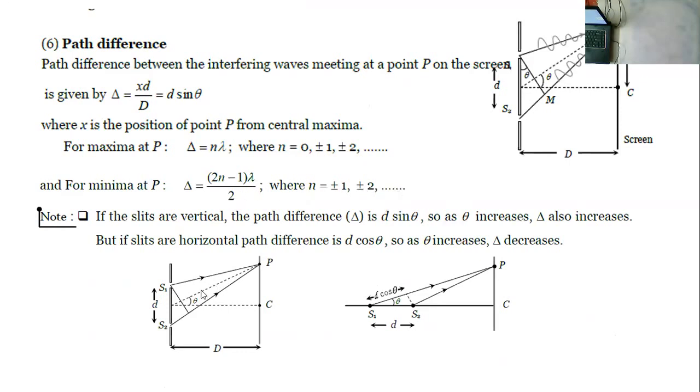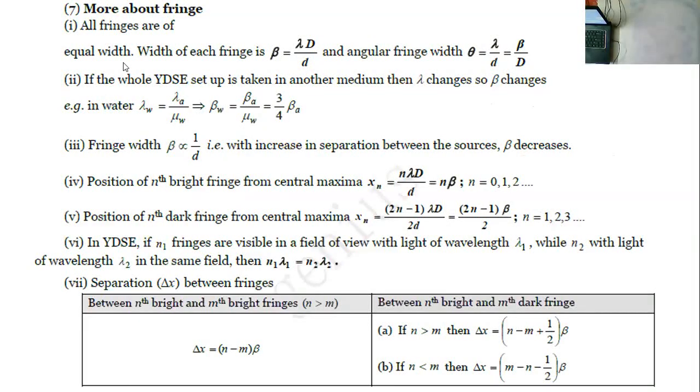So this is a vertical fringe. For horizontal sources, it will be different. Of course, we will discuss that further. It's more of an application point of view. Okay, so more about the fringes.